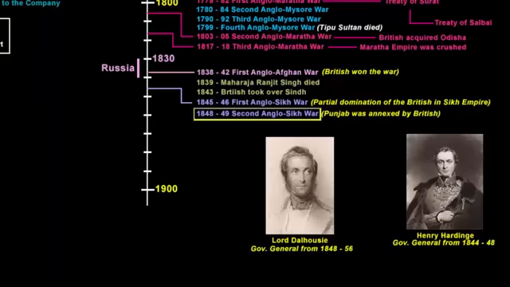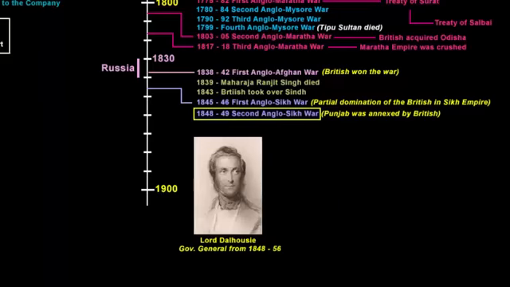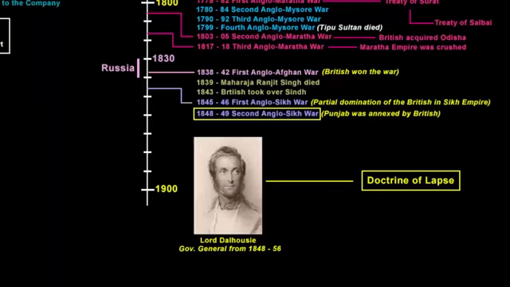Soon after the end of the Second Anglo-Sikh War, Governor General Dalhousie introduced a policy that came to be known as Doctrine of Lapse. This policy was an upgraded version of subsidiary alliance policy because, if you remember, in subsidiary alliance, the Indian rulers were not allowed to have their own forces. They were forced to depend on the company forces for any kind of protection, and that too in exchange of payment. And according to this new policy of Doctrine of Lapse, if an Indian ruler died without a male successor, his kingdom would lapse and would become part of the company's territory.